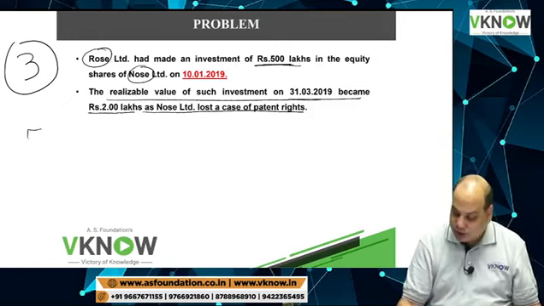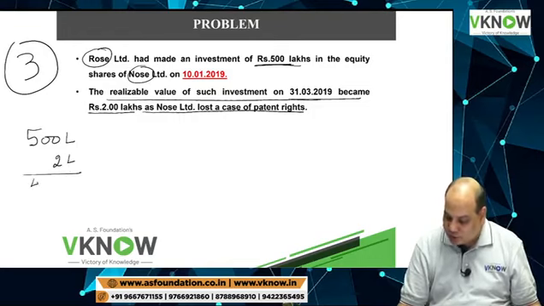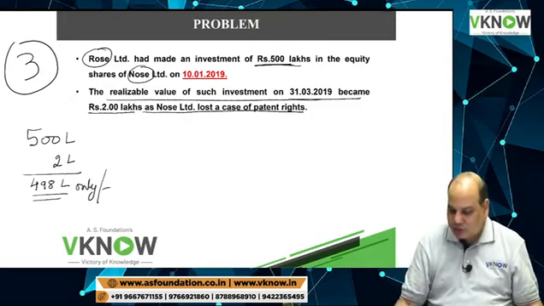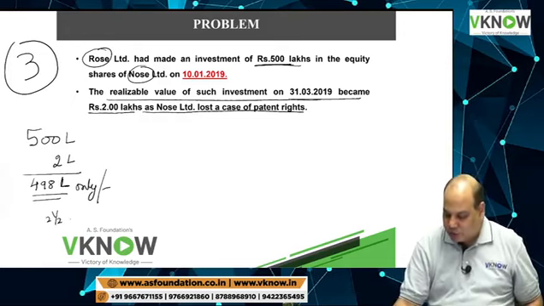In around 2 months and 20 days it has gone down to 2 lakh only. You lost 498 lakh in 2.5 months. Still, if you want to invest in the share market, you are welcome.